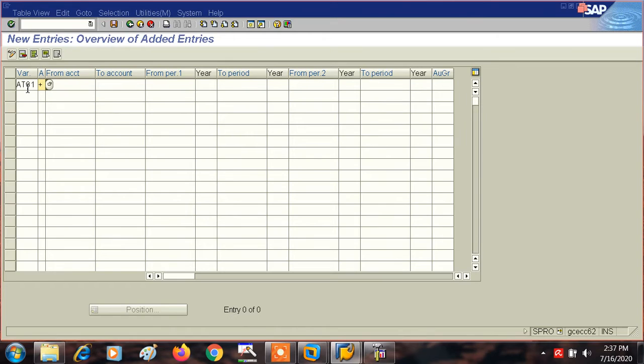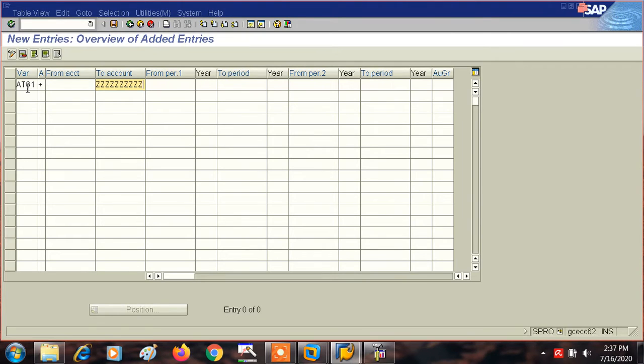That means whatever data we are going to save is going to be applied for all kinds of account types. So what account types are all about, we are going to understand that. From account, you keep it blank, and to account, you just give ZZZZZZZ.